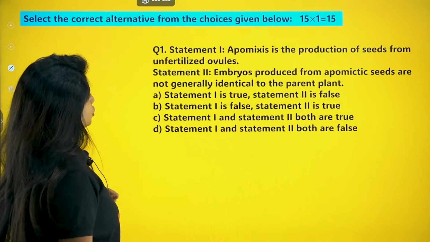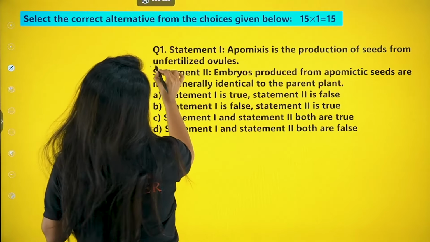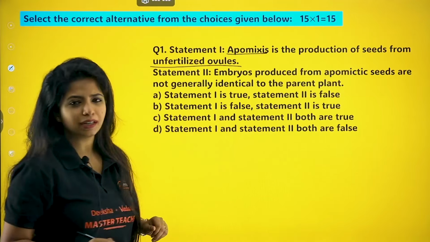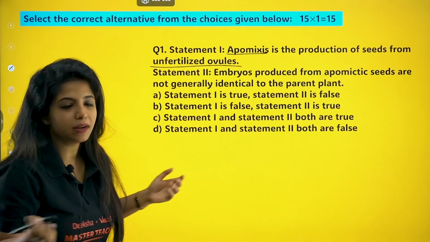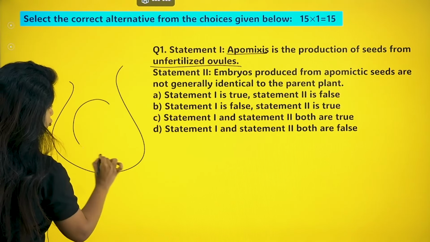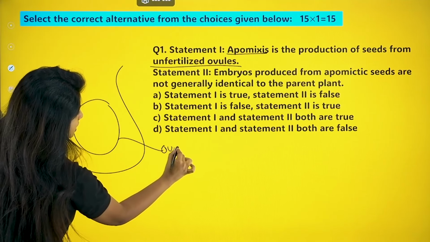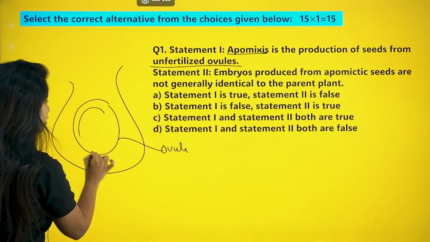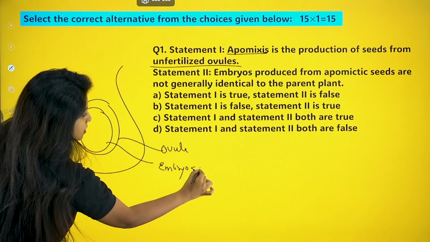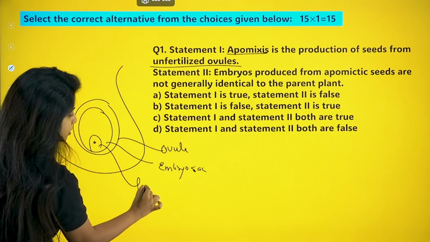This is the 1 marker question. Statement 1: Apomixis is the production of seeds from unfertilized ovules. Is it? How is a seed being formed? Basically, we have the ovary. Inside that we have a structure known as the ovule. Inside the ovule, we have a little structure known as the embryo sac. And within the embryo sac, we have the female gamete.